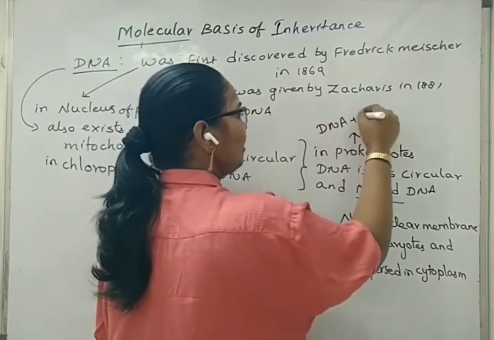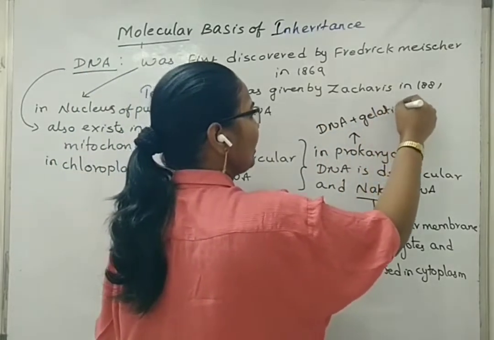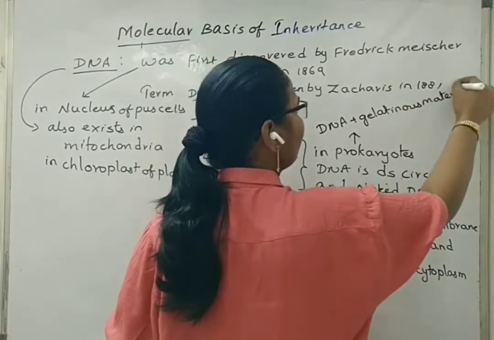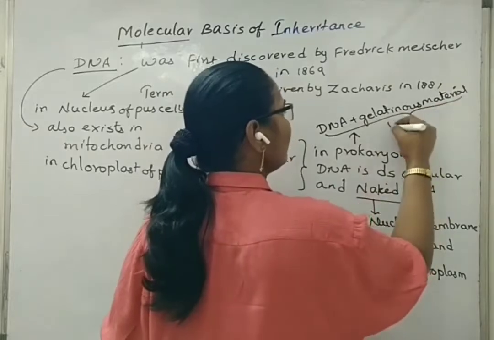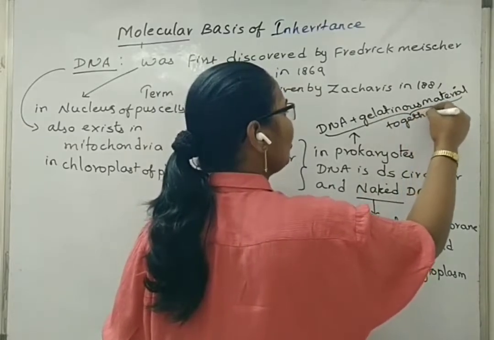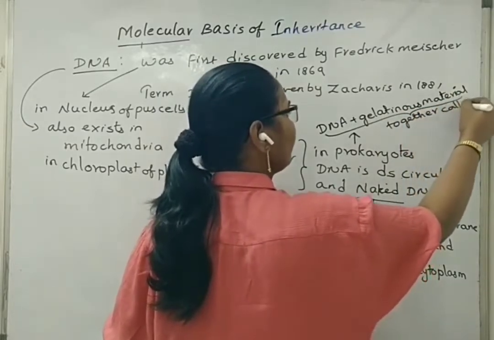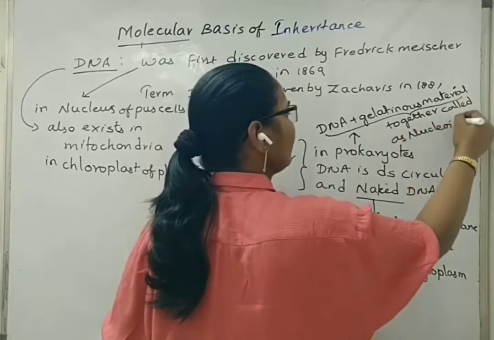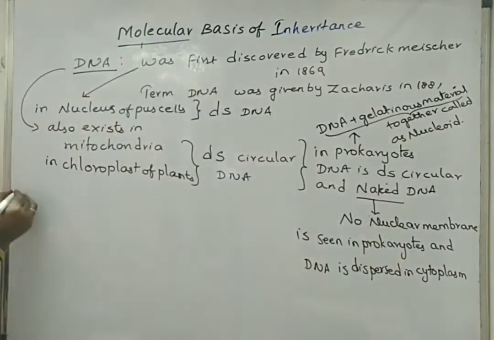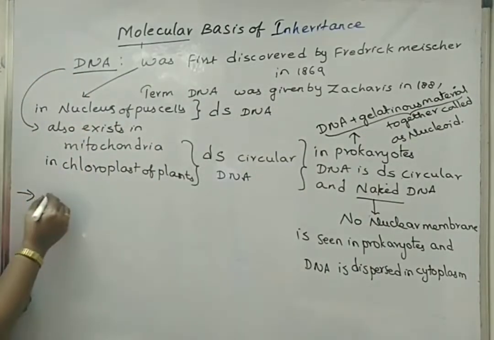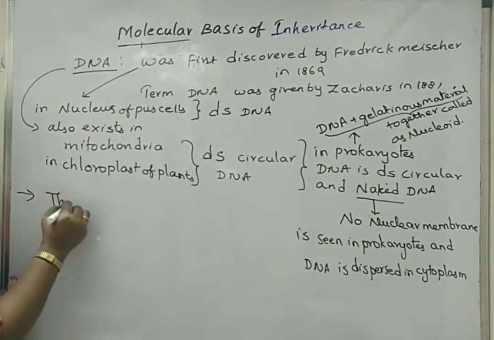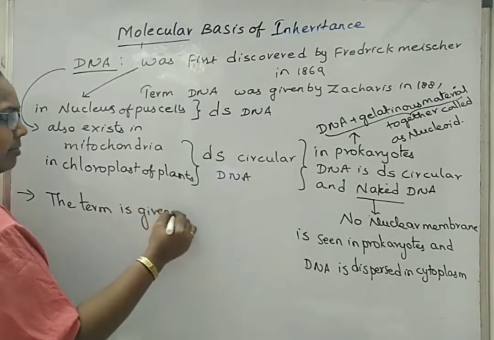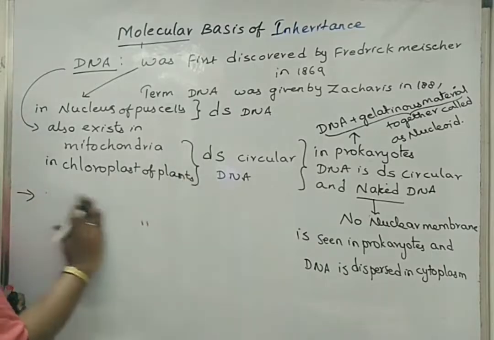So, DNA plus gelatinous material together is called the nucleoid. Now, the term DNA was given by, already I have given, I think.